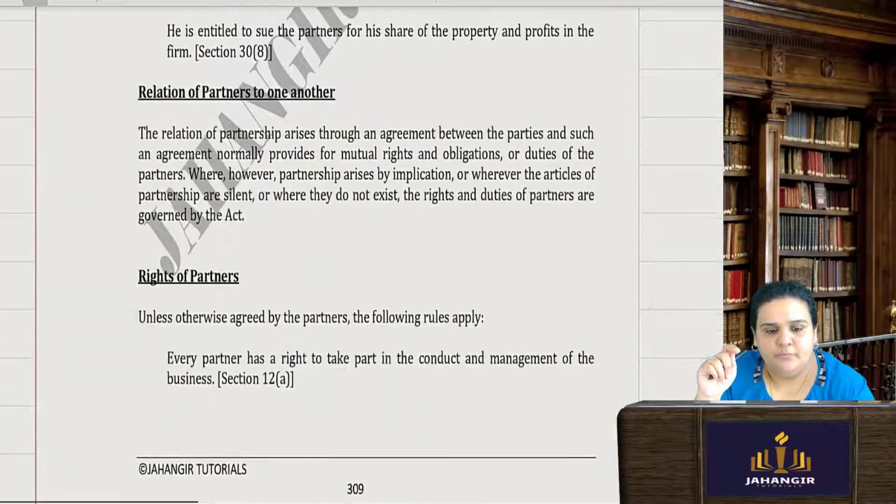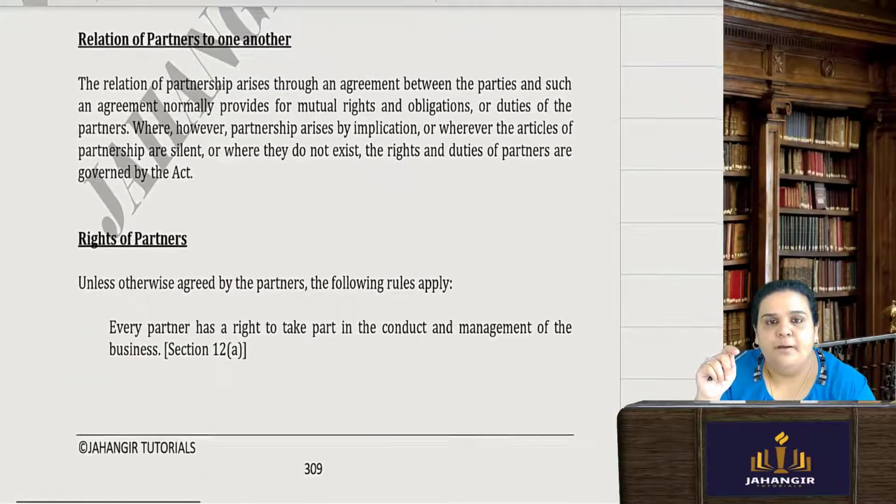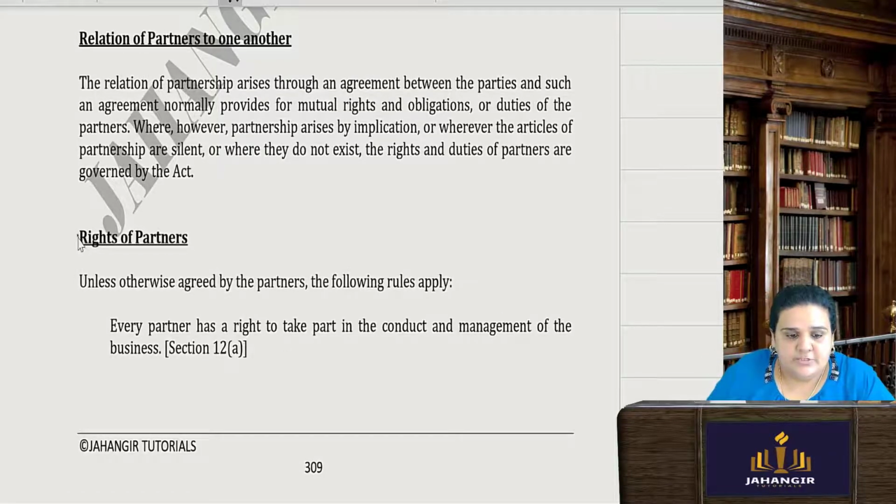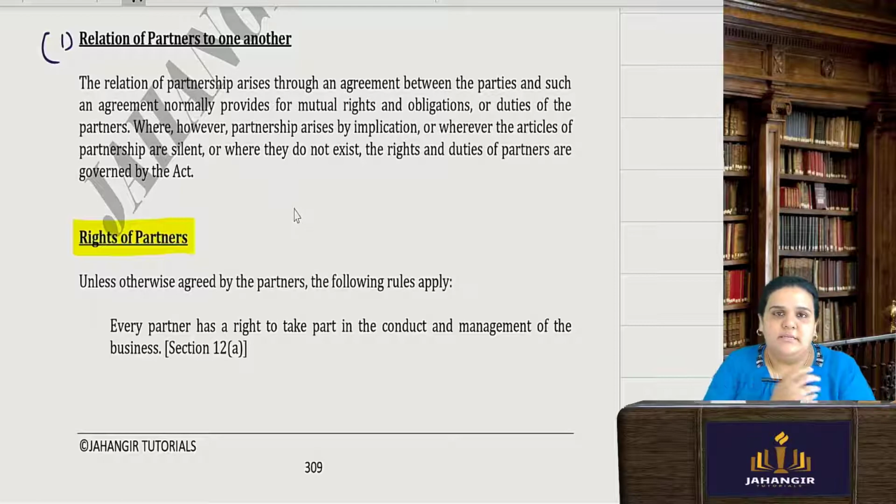The relationship of partners with one another gives the rights and duties of the partners. So our topic number 1 is the relationship of partners to one another. The rights that come up are generally through an agreement only.